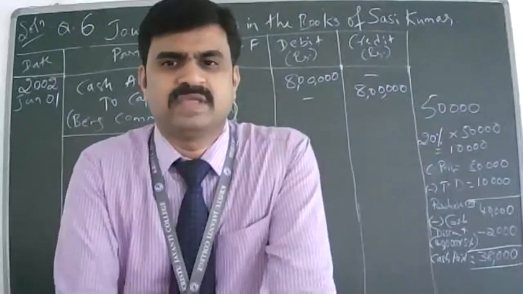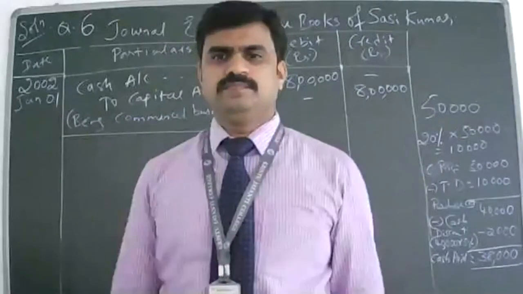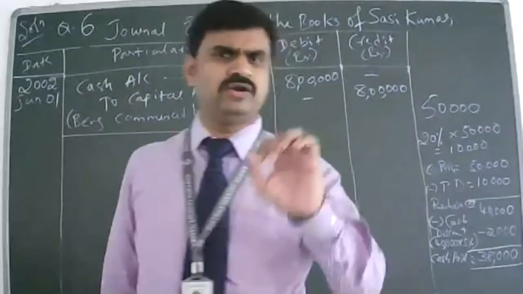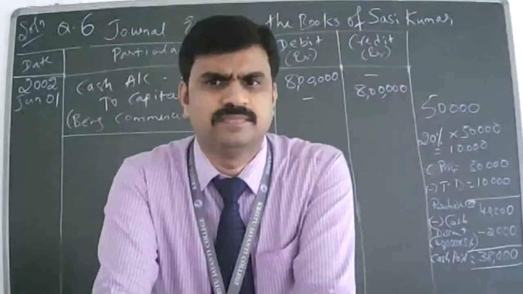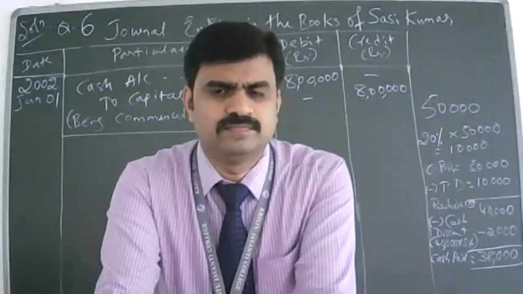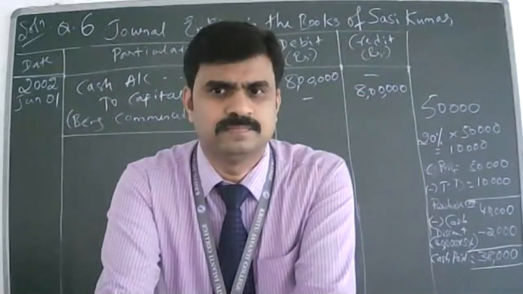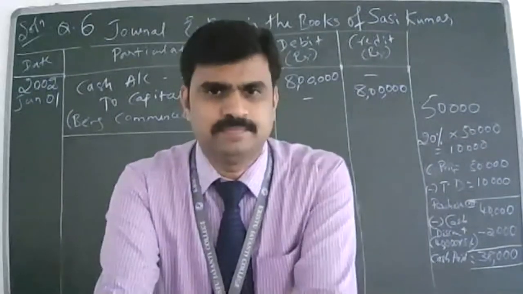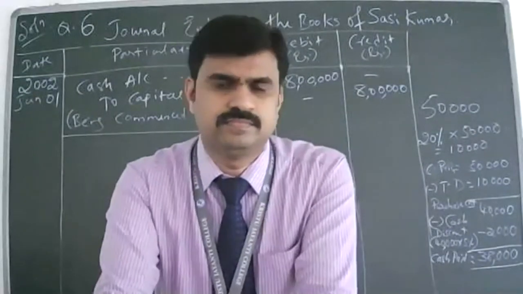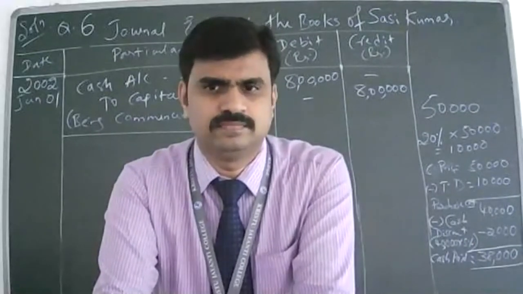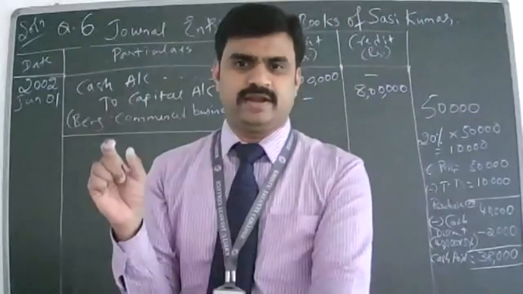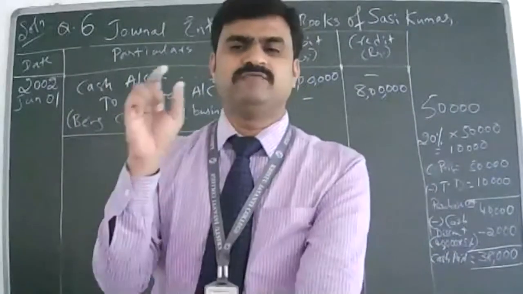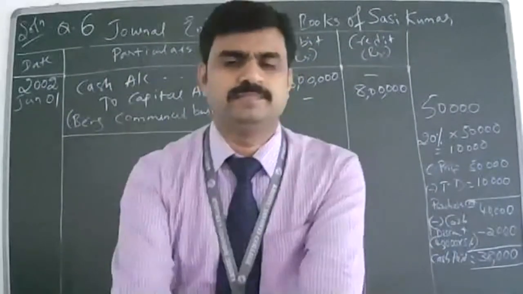No, sir. I didn't understand this. Could you repeat it? Yeah, what did you understand? Tell me. After the discounting, you said the trade discount amount would not be added in the books of account. But then we get 40,000, which is the purchased amount, so we'll add that amount. Yeah, I'm debiting purchase account with 40,000, not 50,000.